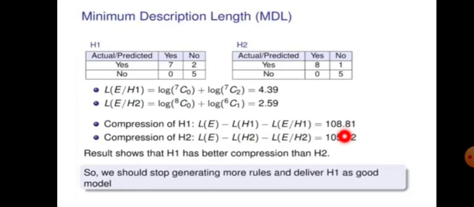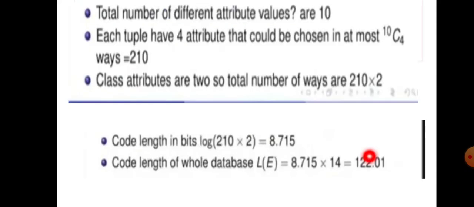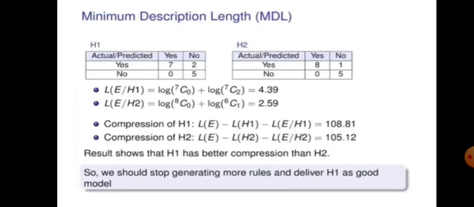Okay, and of course my hypothesis 2 is also working well. It also compresses my data to 105 bits. 122 minus 105 is 17 something, so 17 bits. But my hypothesis 1 works well, it just needs 14 bits, but my hypothesis 2 needs 17 bits. The results show that H1 has a better compression than H2, so we should stop generating more rules and deliver H1 as a good model.